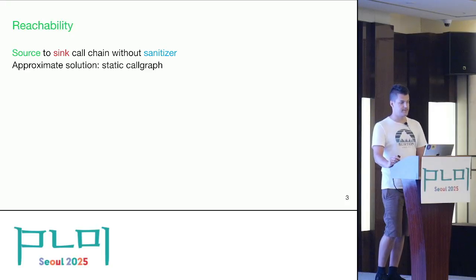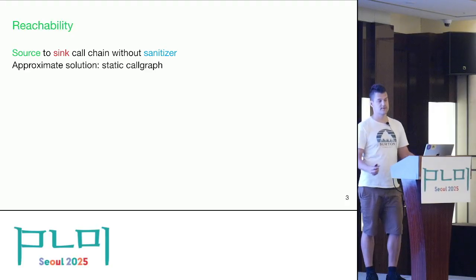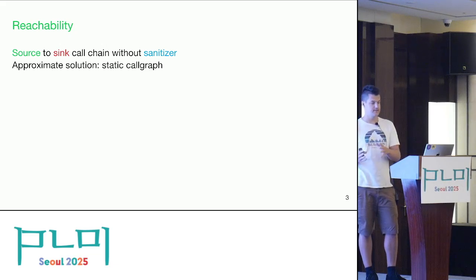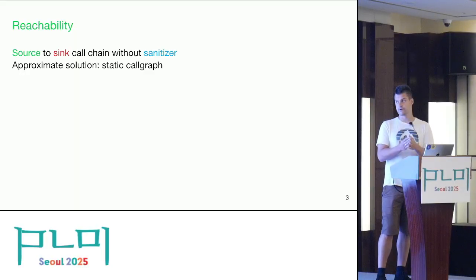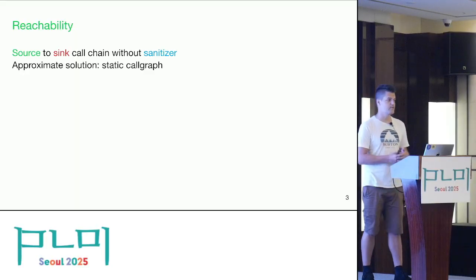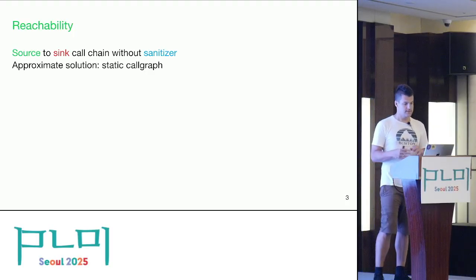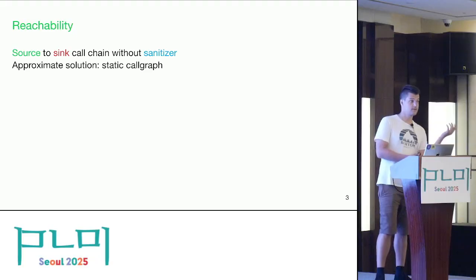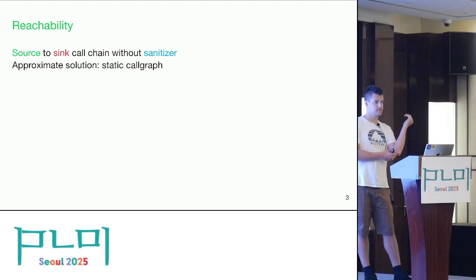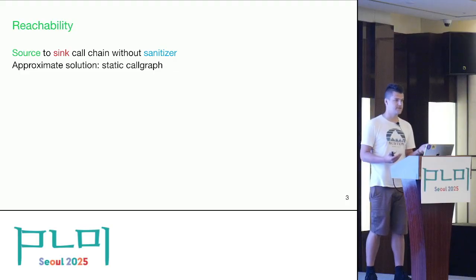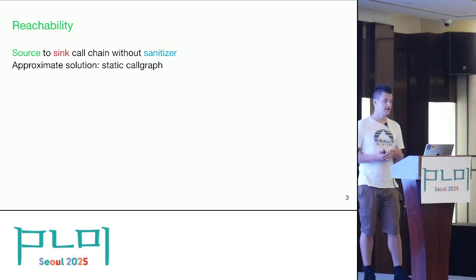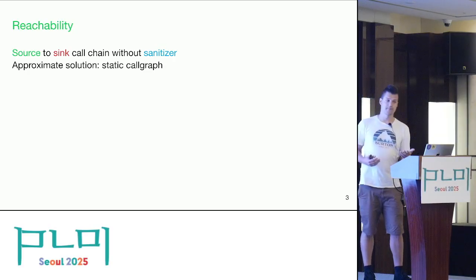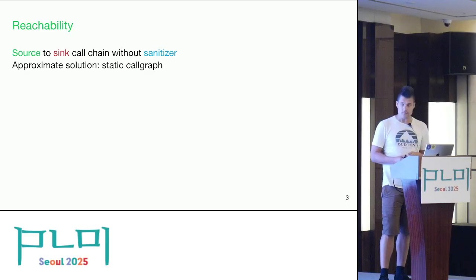It's called reachability analysis, where you have a set of sources, a set of sinks, potentially some sanitizers as well, and you want to check whether there is control flow from source to sink without going through any sanitizer. This is slightly different from some of the previous talks today, where they were about taint analysis, where you're mostly interested in tracking data. Here we are mostly interested in tracking the control flow.